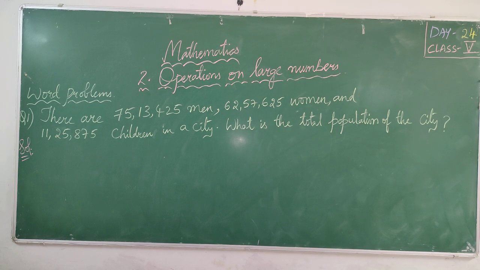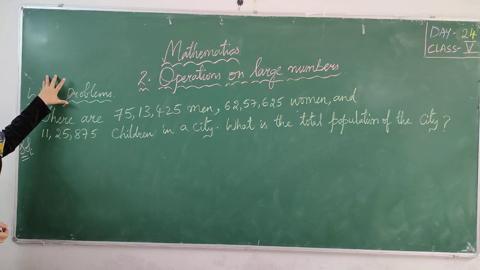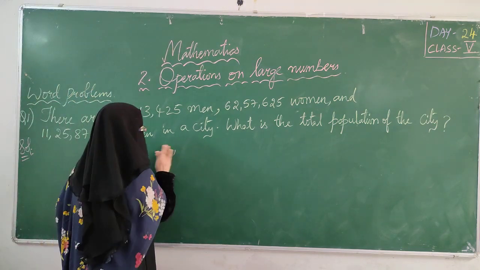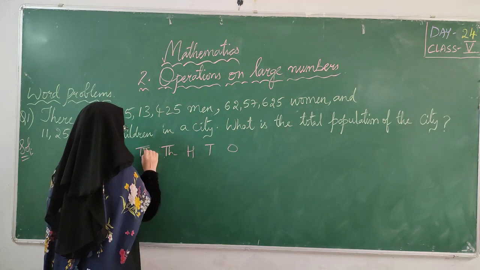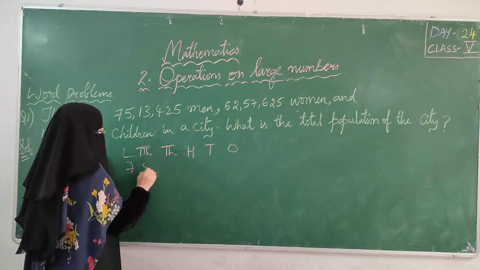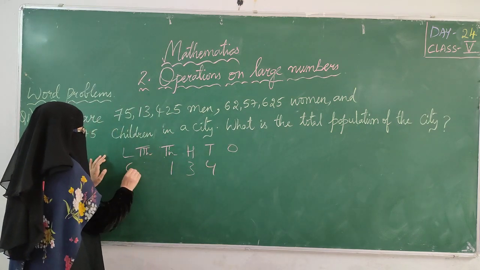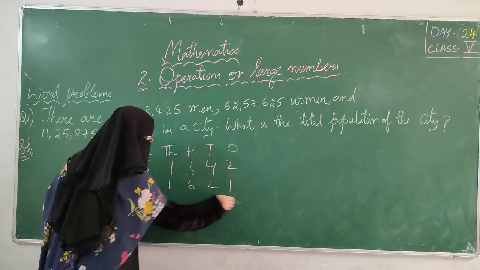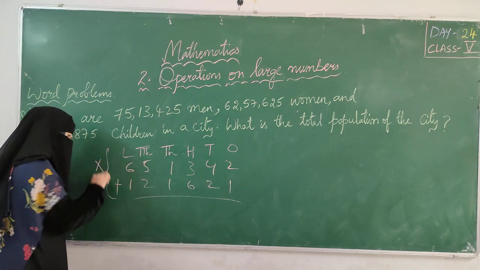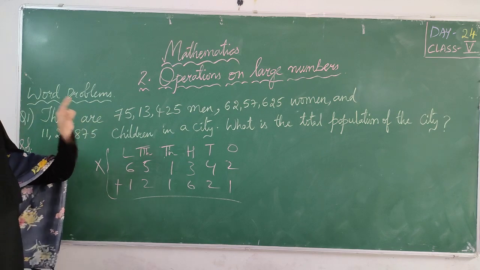Today we are going to learn word problems. See children, many of you, what you will do is not read the question clearly. You will directly put the place values: ones, tens, hundreds, thousands, ten thousands, lakhs, and you will put the numbers 7, 5, 1, 3, 4 like this. Suppose I have one number 6, 5, 1, 3, 2, and you will directly add. This is wrong.